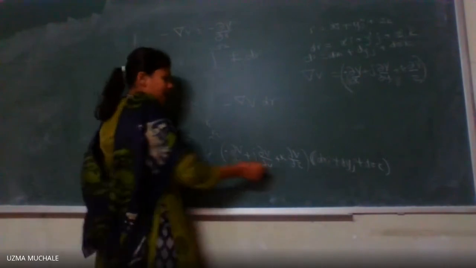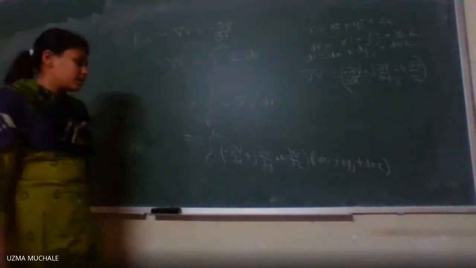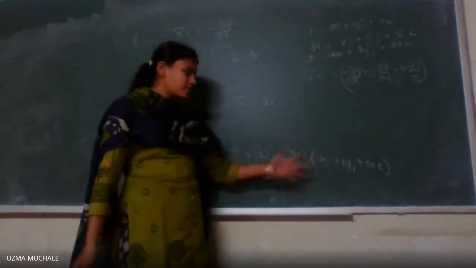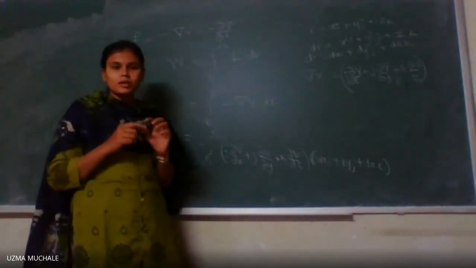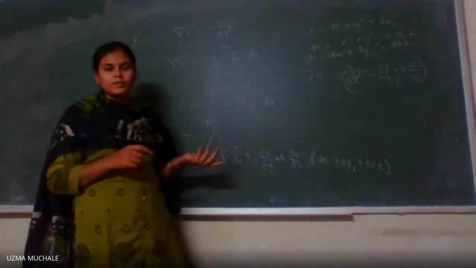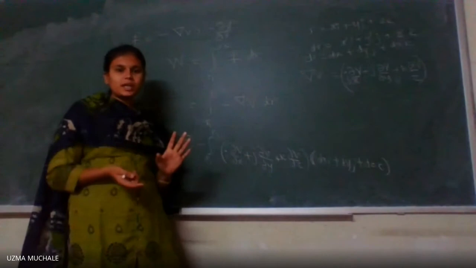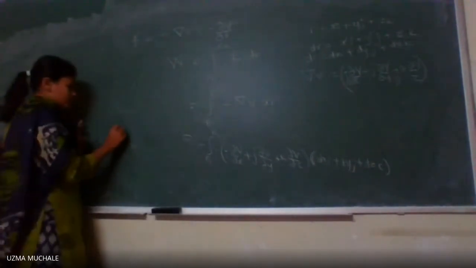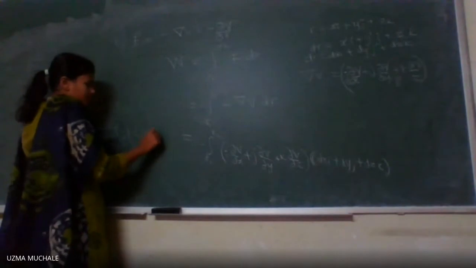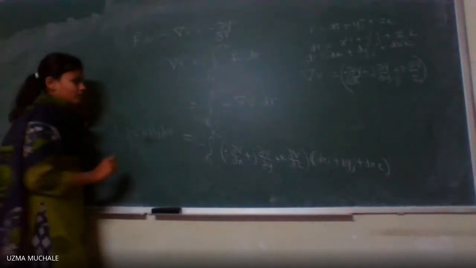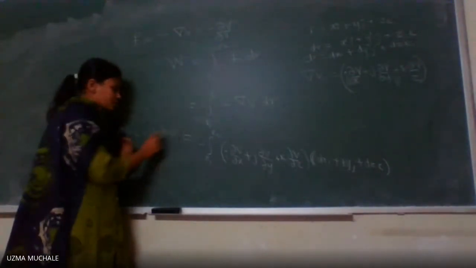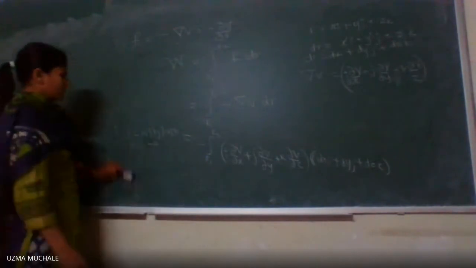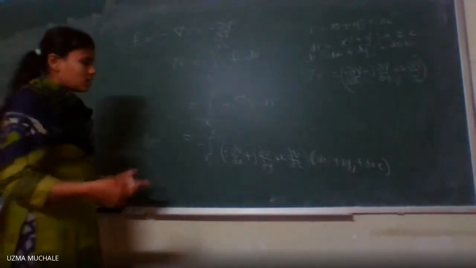Now you have to multiply this. As you know, what is i dot i? 1. What is j dot j? 1. k dot k is 1. All others are 0. i dot j will be 0 because i and j are the unit vectors along the x and y directions. What is the dot product of x and y? Obviously the angle between them is 90 degrees. Cos 90 is 0. So what is i dot j? It is nothing but mod i mod j into cos of the angle between i and j. What are i and j? These are unit vectors in the x and y directions. So cos 90, what is cos 90? It is 0. Similarly, we have j dot k, i dot k, and all others are 0.